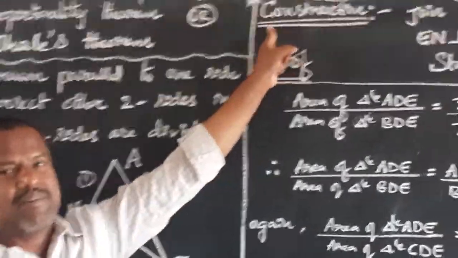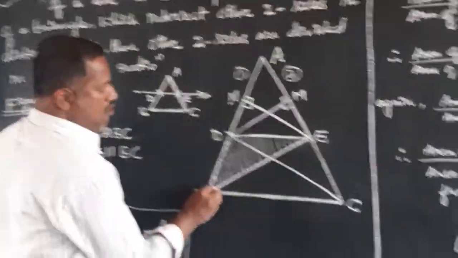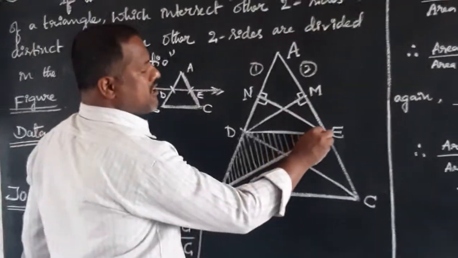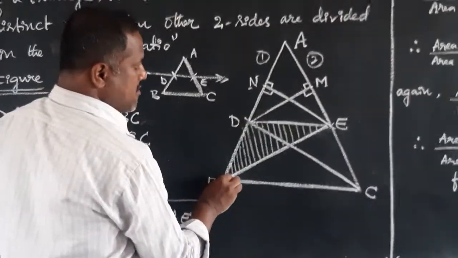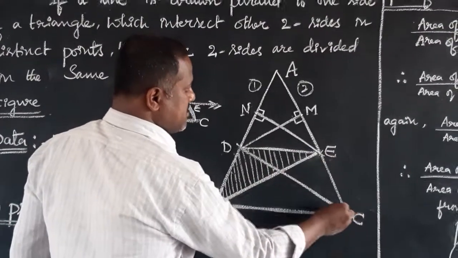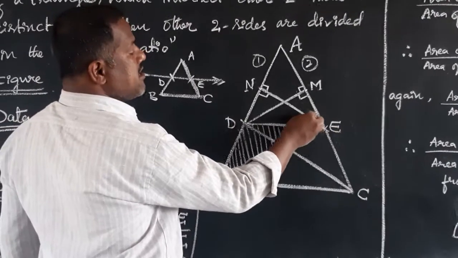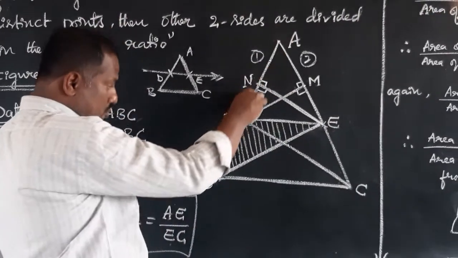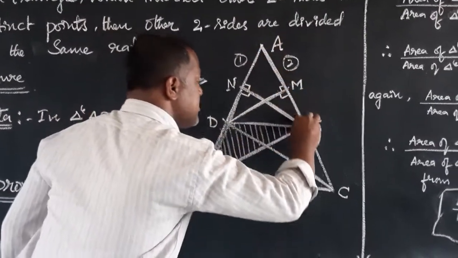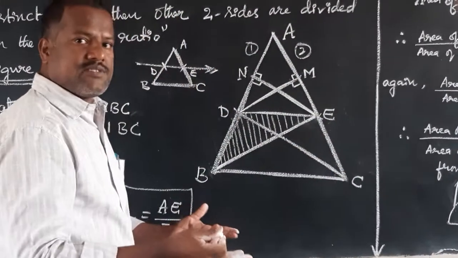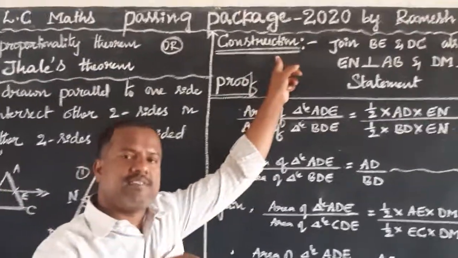Construction. It's very simple. In construction, just join BE and CD. Also draw EN perpendicular to AB and DM perpendicular to AC. It's very simple. I would like to say, join BE and DC.